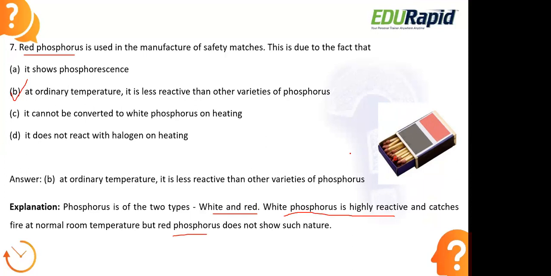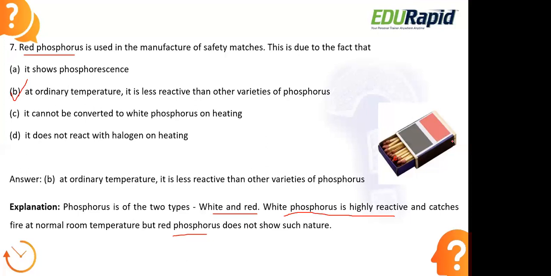For a very long time, that is what they were using. The end of the matchstick was filled with red phosphorus, and nowadays we usually paste it at the sides of the matchbox itself. They apply this red phosphorus there along with a mixture of glass powder. Now when we strike this matchstick on a rough surface, usually due to the friction, heat is generated, right? We know that friction is exothermic in nature.